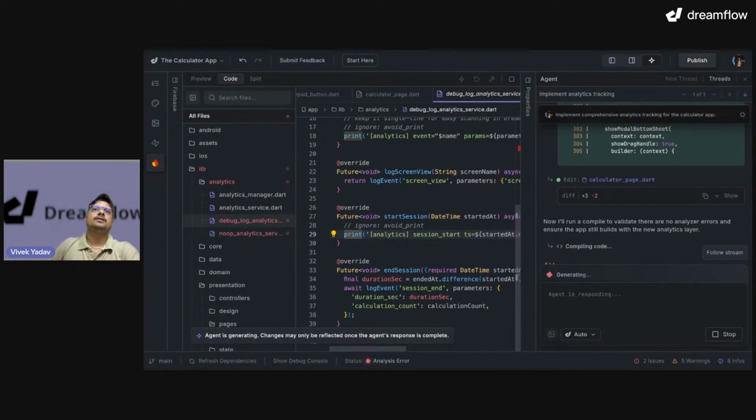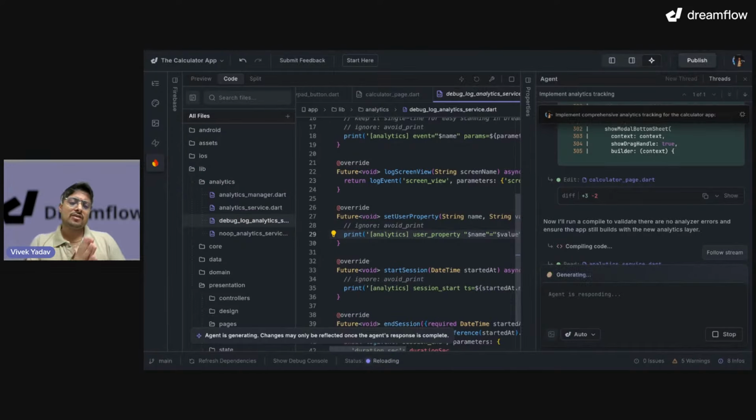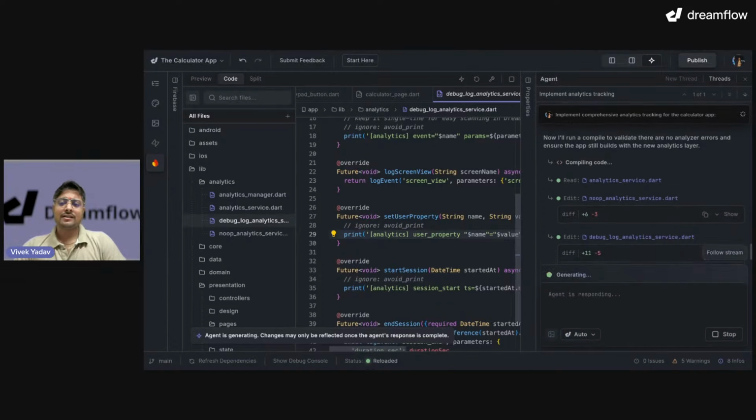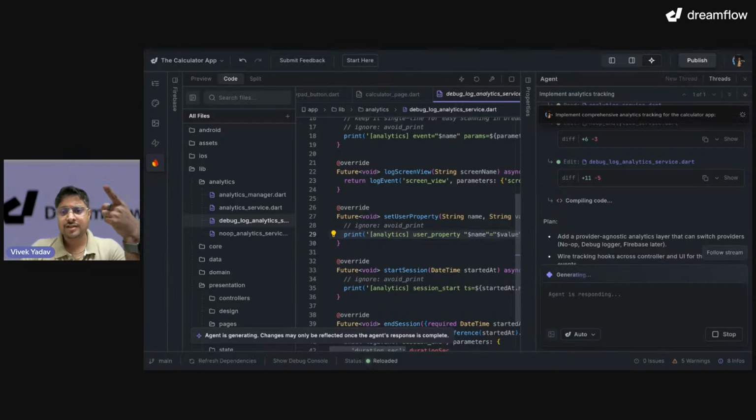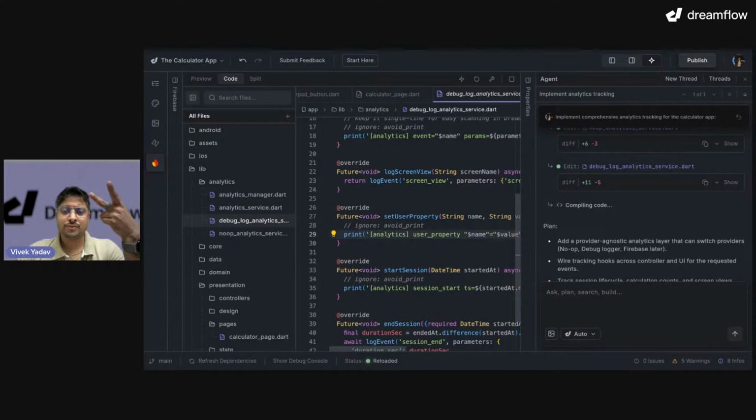So this is how we should build an application with Dreamflow. You have got many options. You can start with a prompt, start with a template, or start with an empty project. We started with an empty project, and then we focused on architecture first, then features, and then NFR features, non-functional requirement features. For each feature, I've given a clear and concise prompt to Dreamflow on how it has to implement. And look at this, I didn't get many issues. The Dreamflow agent is able to build a lot of things for me.